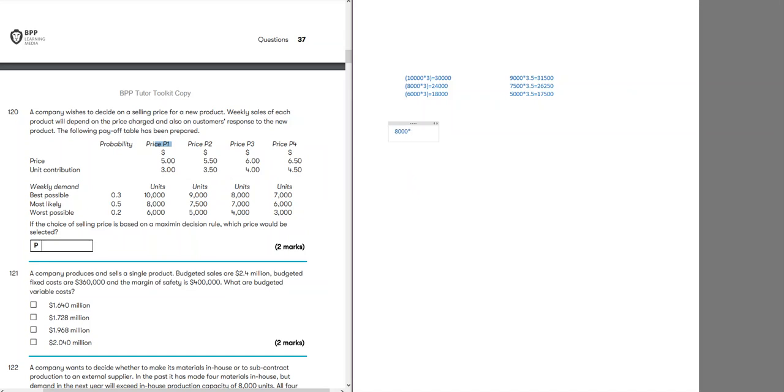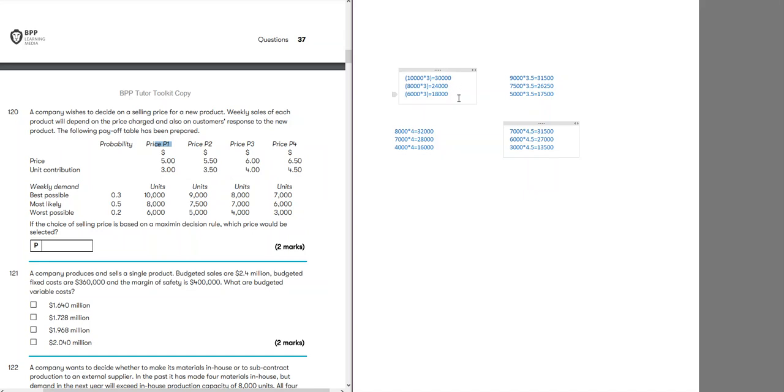Next, 8,000 multiplied by 4, 7,000 multiplied by 4, 4,000 multiplied by 4, and then 7,000 multiplied by 4.5, 6,000 multiplied by 4.5, and 3,000 multiplied by 4.5.